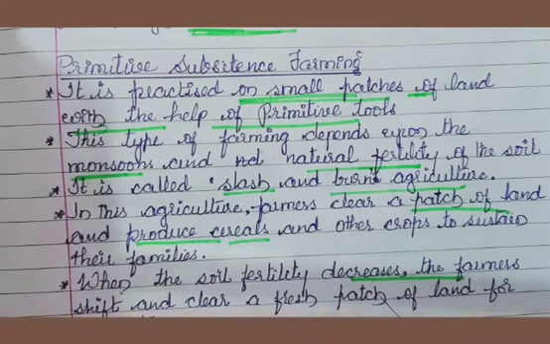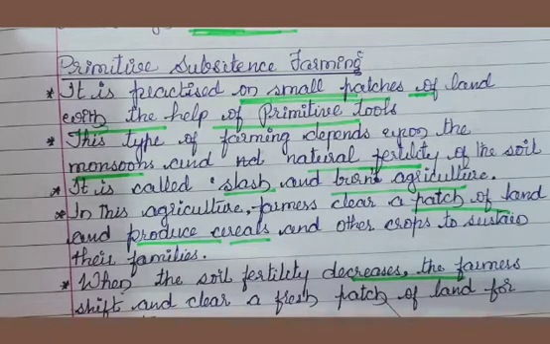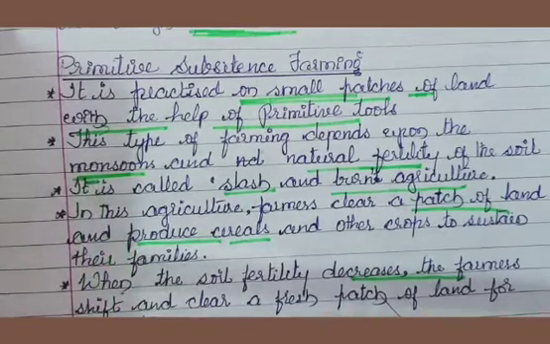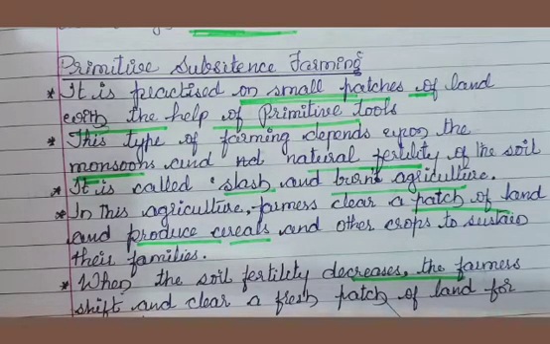Moreover, this type of farming depends on the monsoon. There is no irrigation facility, and they depend on the natural fertility of the soil. They are not using any type of fertilizers or pesticides. This is called slash and burn agriculture. What does slash and burn agriculture mean? I will give you an example.